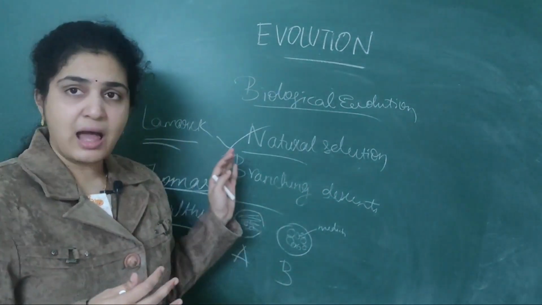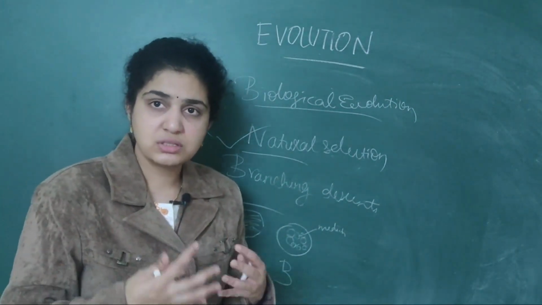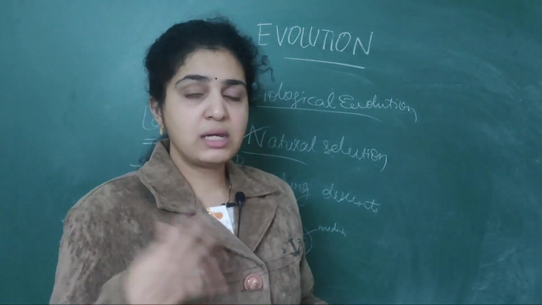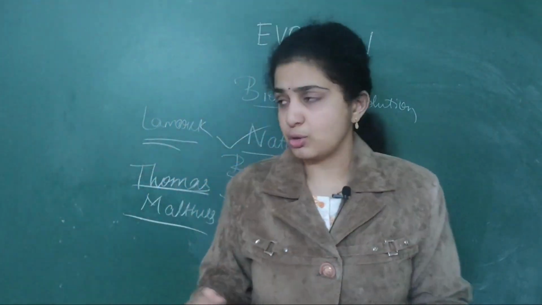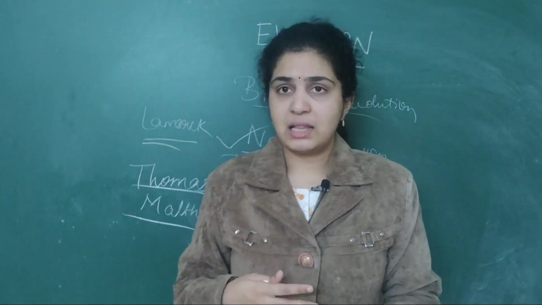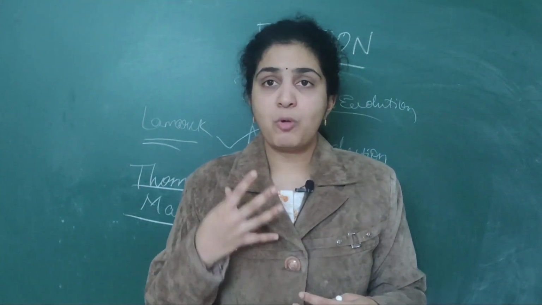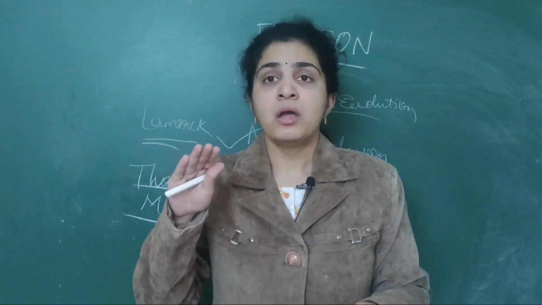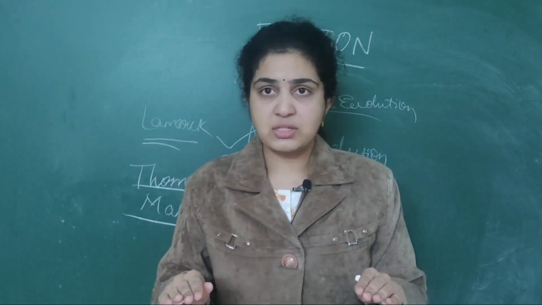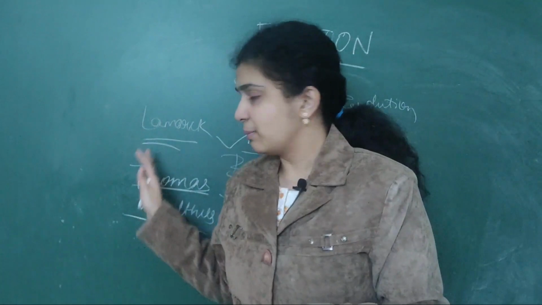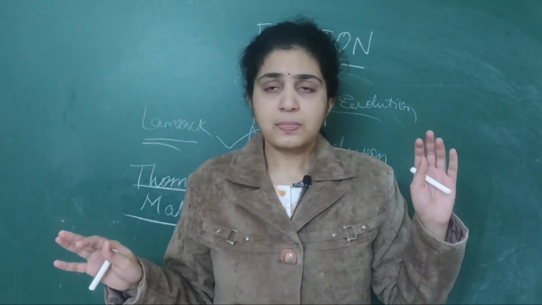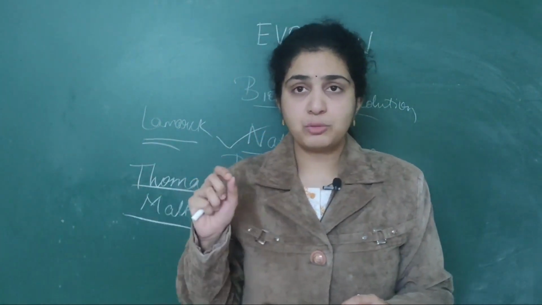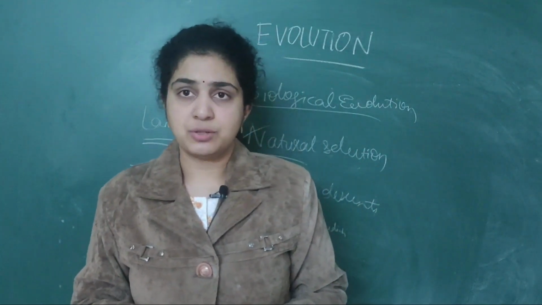fitness. Then about Lamarck, he described use and disuse of organs. This all will come under biological evolution only. Then Thomas Malthus described the population size and the resources. He compared the resources with the population size. So that point you should remember. These are the three important points under biological evolution.